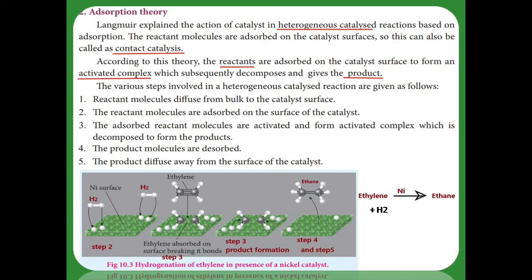The second picture: ethylene and then hydrogen molecule. In that ethylene molecule, the double bond is broken, that is loosened, and the hydrogen molecule is attached. So in that step 3, the product is going to be formed. What product are we forming? Ethane. Ethane means CH3 single bond CH3.